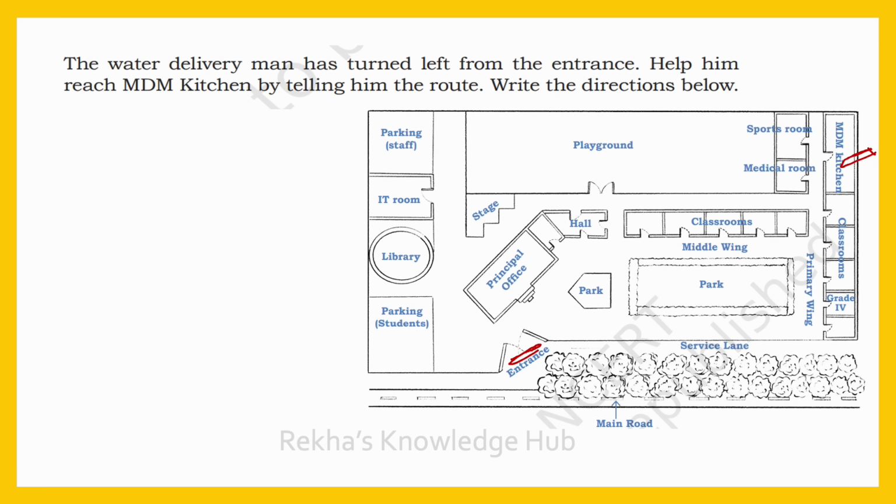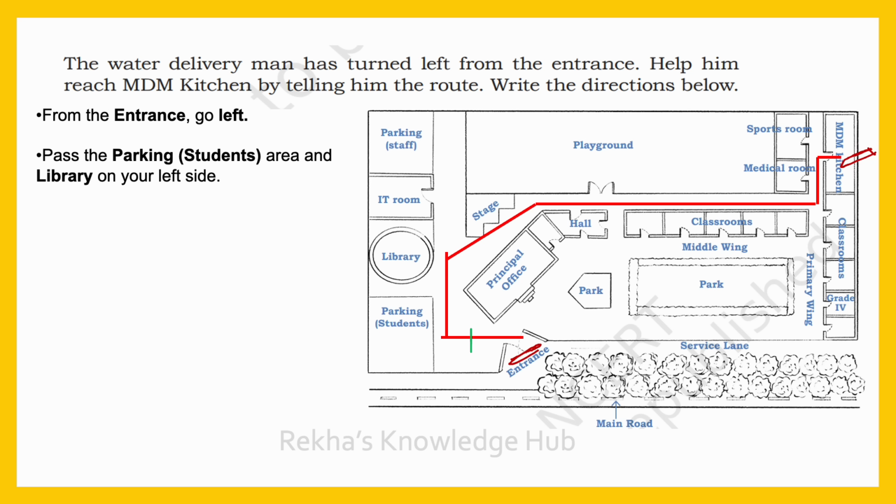See, actually, he turned left from the entrance. Then how could he reach the MDM kitchen? I will show you the path. So, can you write the directions? From the entrance, go left. See, this one. From the entrance, go left. Then pass the parking students area and library on your left side.